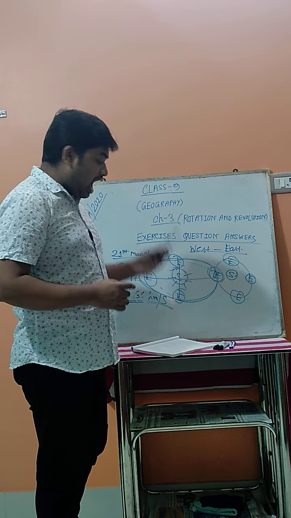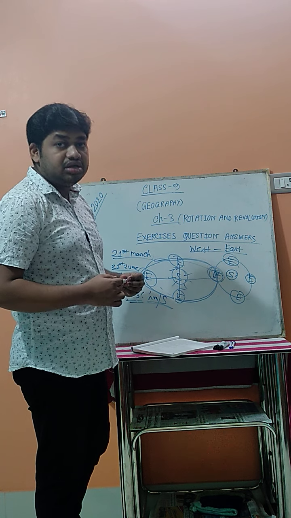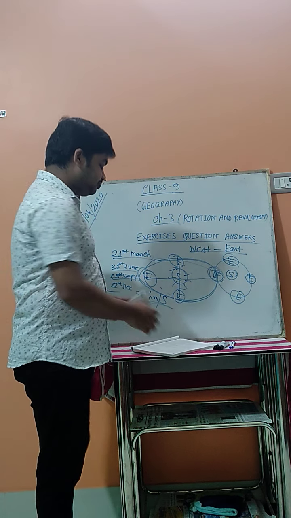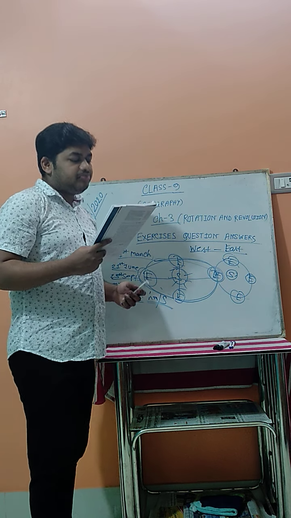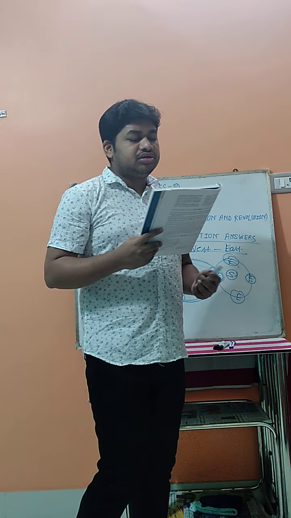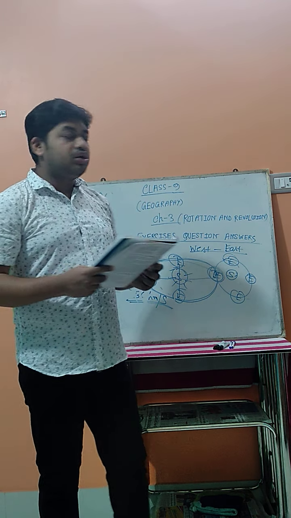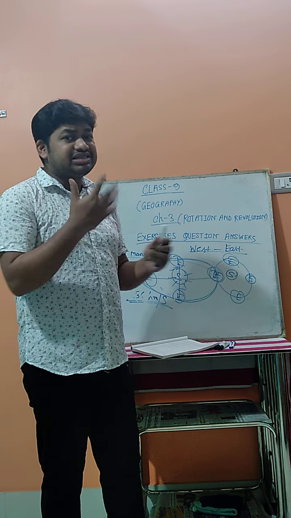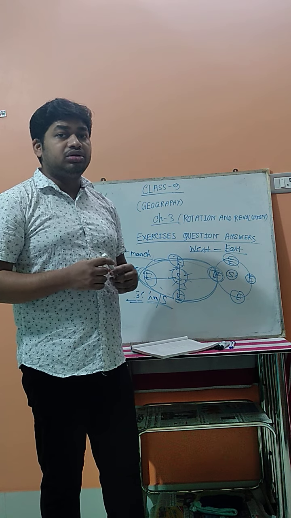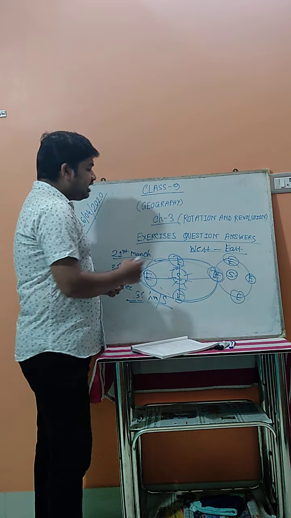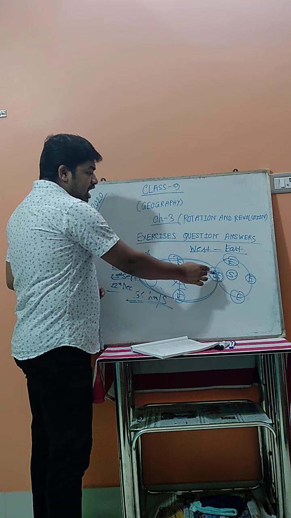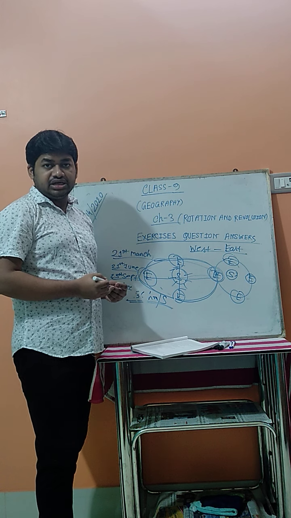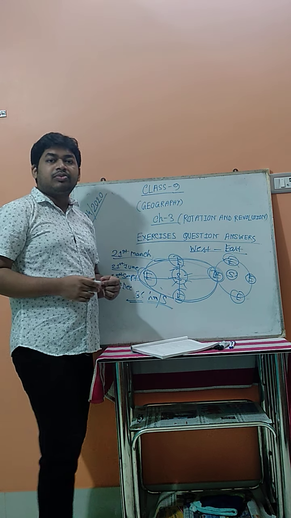That is why the distance between the sun and earth, due to the revolution, is not always equal. So see the next one. The movements of the earth affect the heat received on the earth, because the earth's speed is not always the same while rotating around the sun. Sometimes, especially in the equator region, the sun rays fall directly, as straight sun rays, on the equator region. So the equator region has another type of climatic condition.